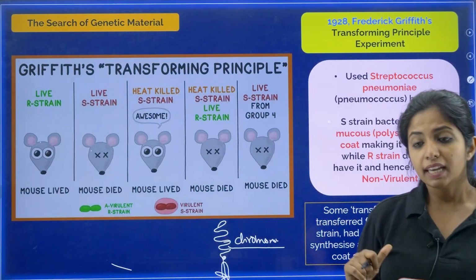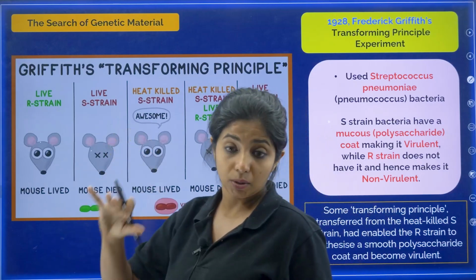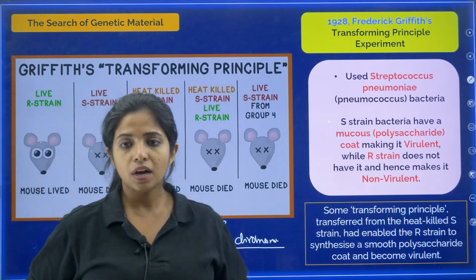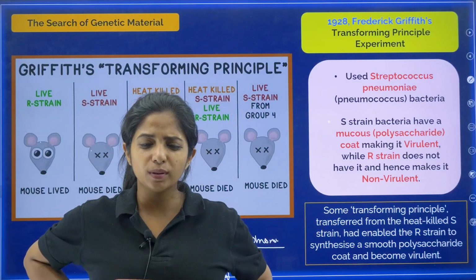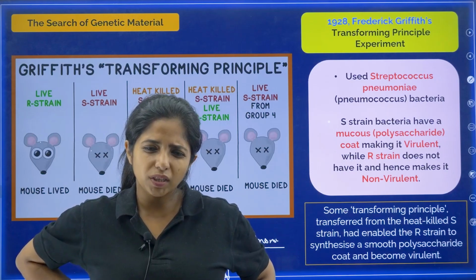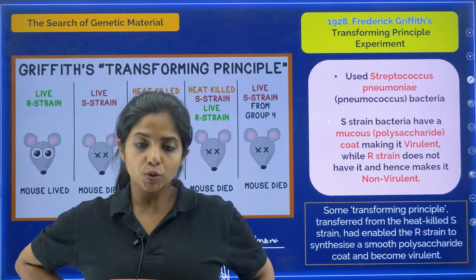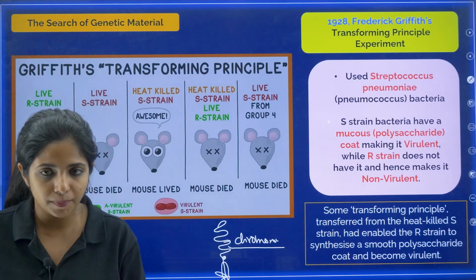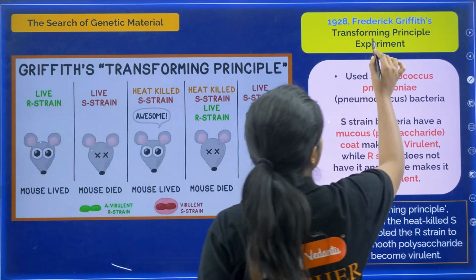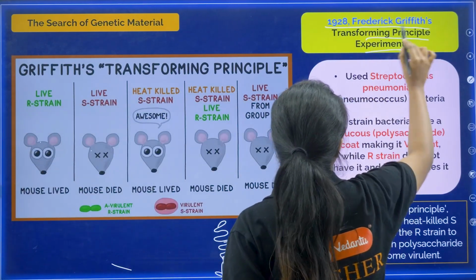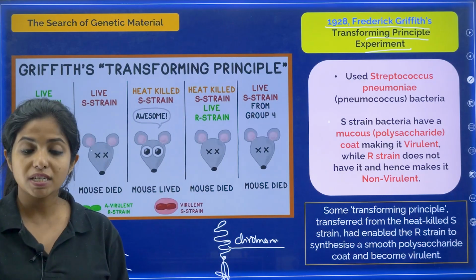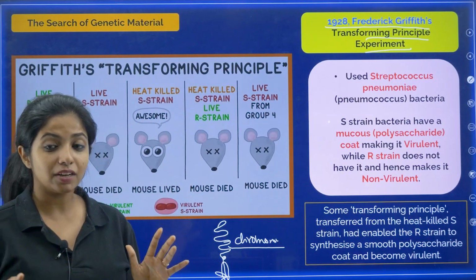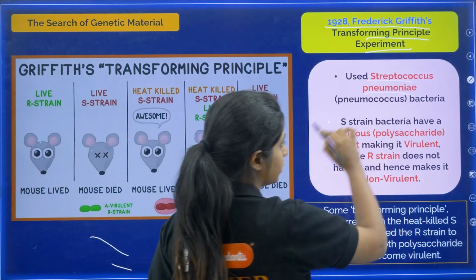In 1928, much before that, there were certain people who were thinking about what could actually be the genetic material. So they were in their search of the genetic material, and for that we have three experiments. First is the transforming principle experiment, my dear children, conducted by Frederick Griffith in 1928. For that, he used a bacteria, Streptococcus pneumoniae, as you can see over here.